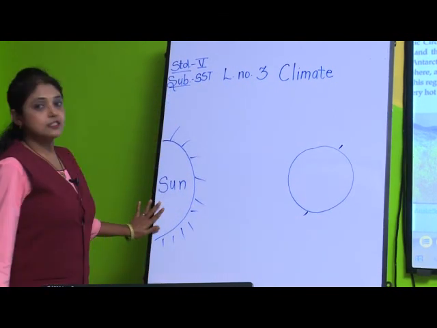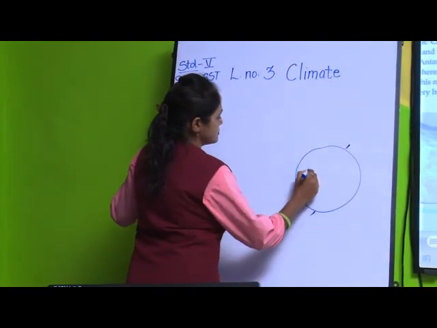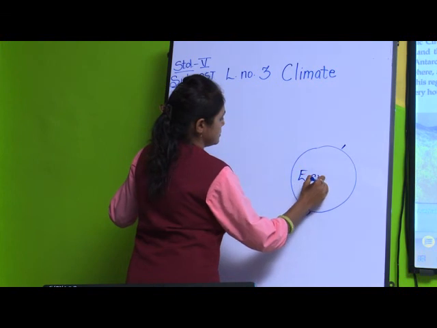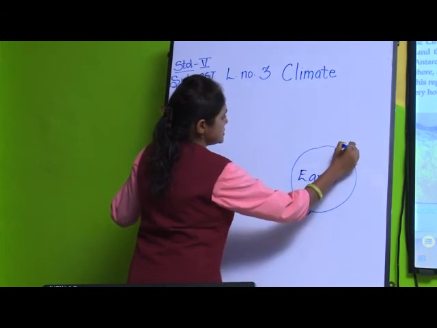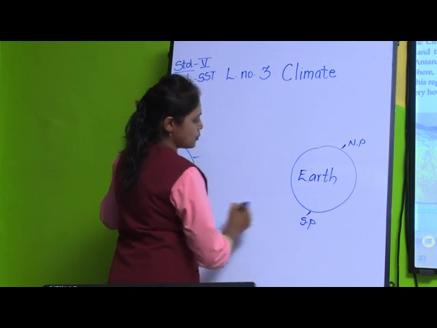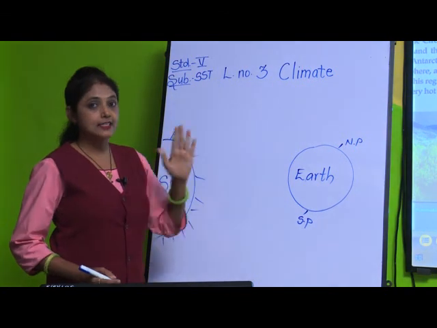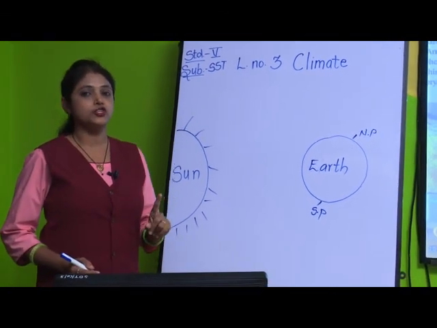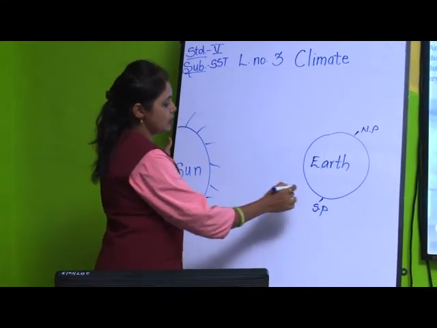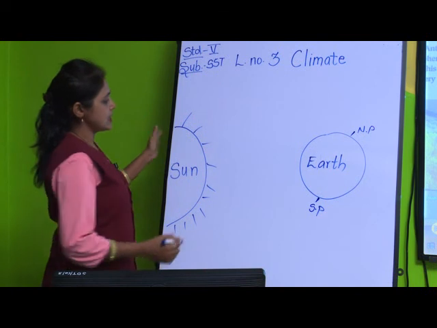See, this is the sun here. This is my earth. This is the north pole and south pole. As our earth is tilted, as I explained in the first chapter, on its axis it is tilted. Now, see the sun rays.